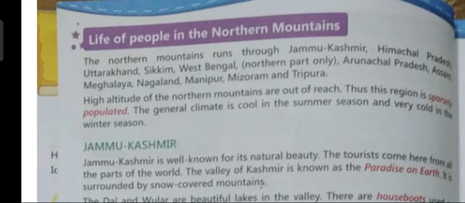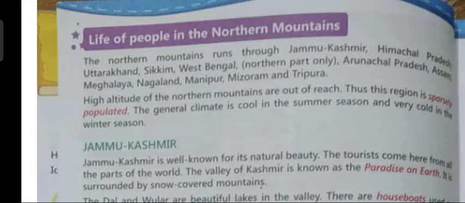Now, children, the places that are situated in the extreme north or at high altitude, meaning places that are located at great height, are all sparsely populated. Sparsely populated means very few people live in these areas. And why do very few people live in these areas? Children, it is because the climate is very cold in such places. Even in the summers, the climate is cold, and during winter season, the climate becomes very cold. That is why very few people live in these areas.